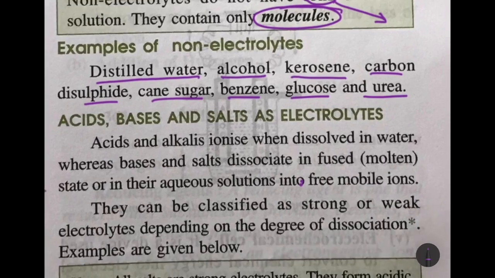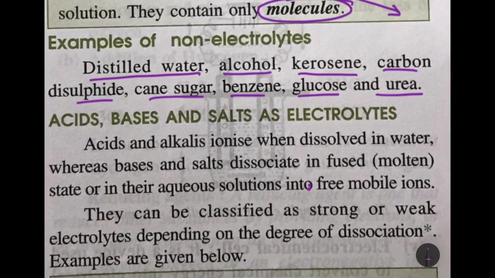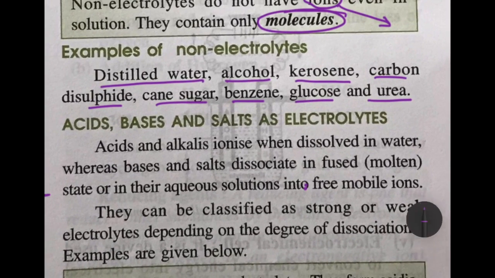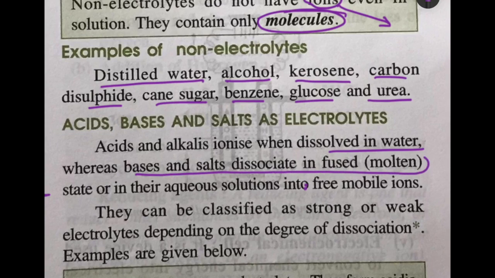Now, acids, bases and salts as electrolytes. Acids and alkali ionize when dissolved in water. You know, they form ions. Whereas bases and salts dissociate in fused or molten, that is melted state, or in aqueous solution into free mobile ions. As I already told you, it is the ions which carry the electric current.